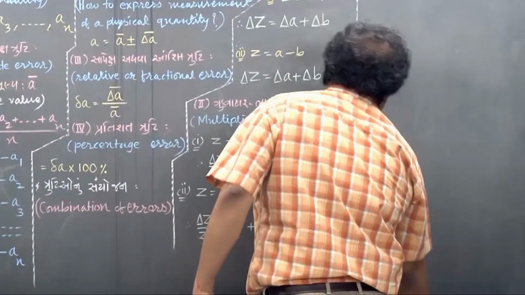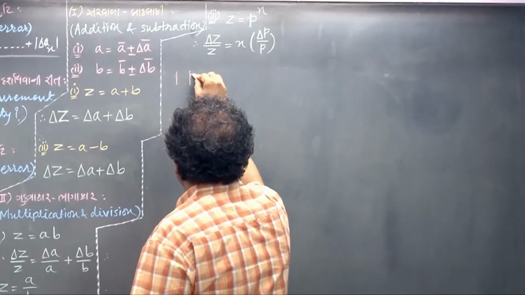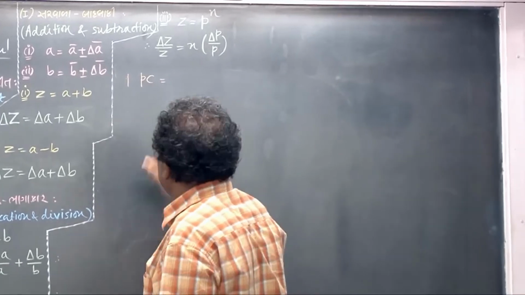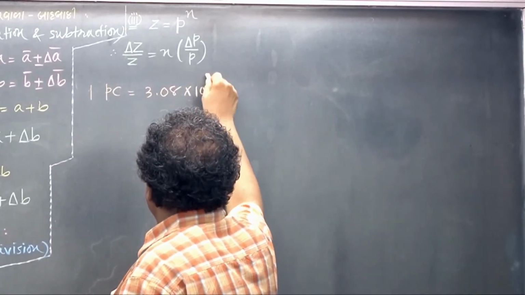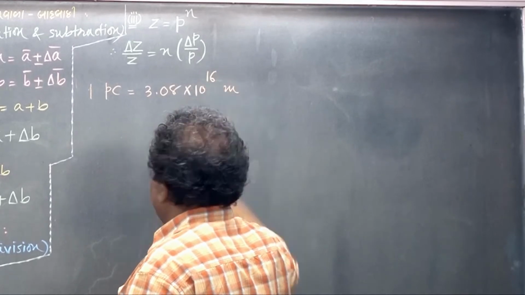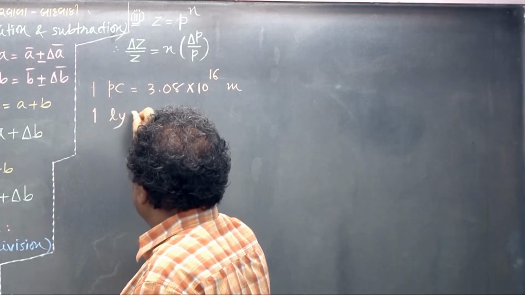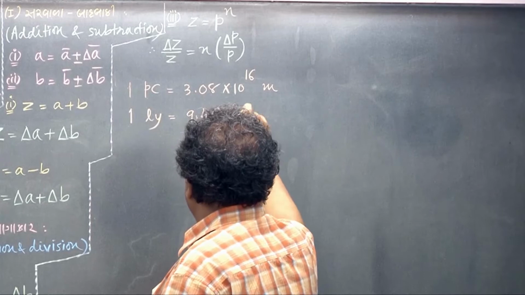Look. 1 parsec is 3.08 into 10 raised to 16 meter. What is 1 light year? It is 9.6 into 10 raised to 15 meter.